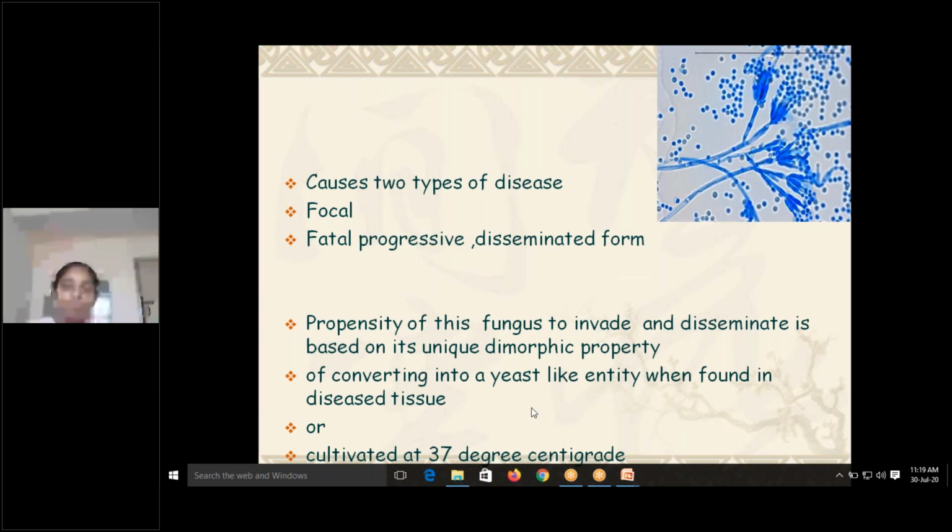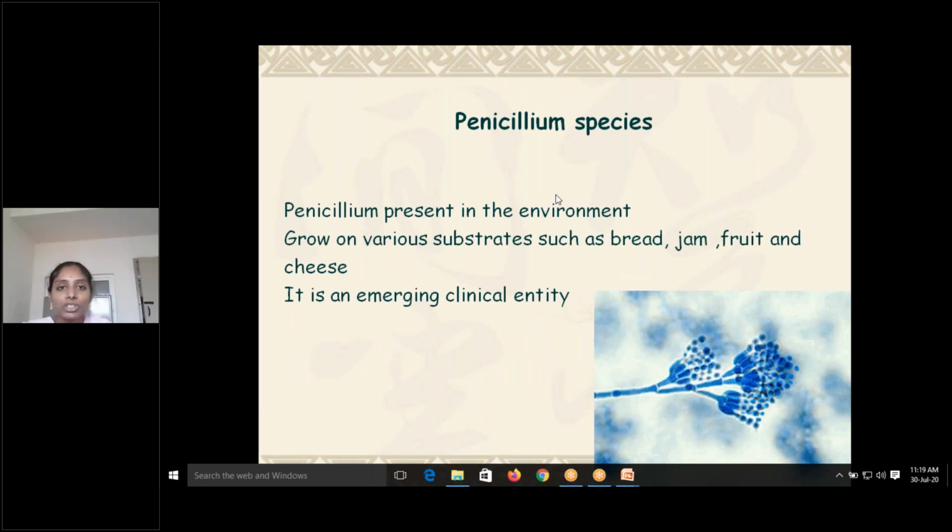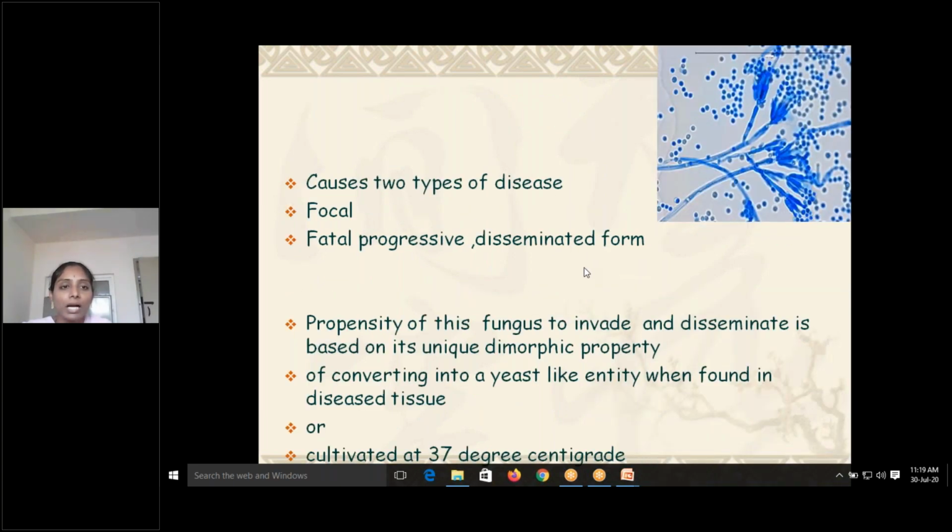It is seen at 22 degrees. So this property is also useful for the diagnosis. So this is a dimorphic fungus which can be seen as a 2-1. So Penicillium species, dimorphic fungi causes.